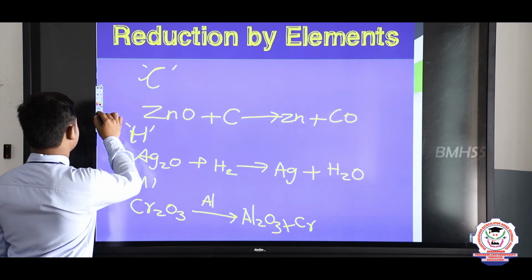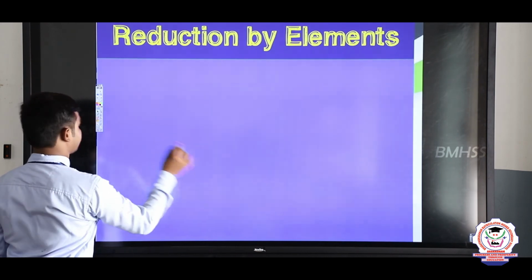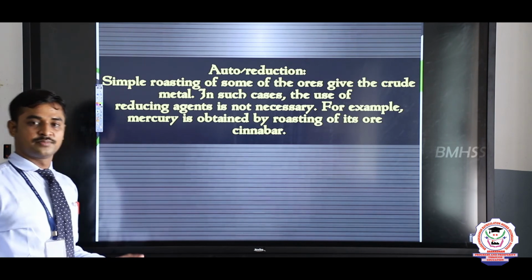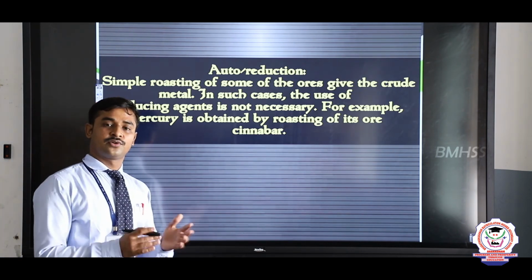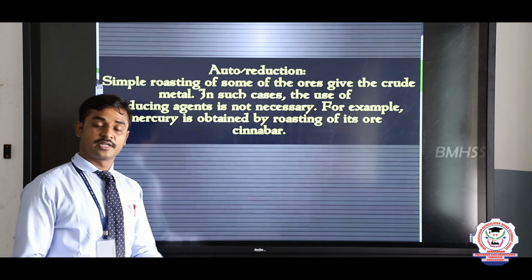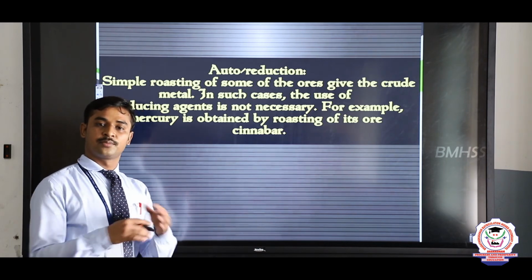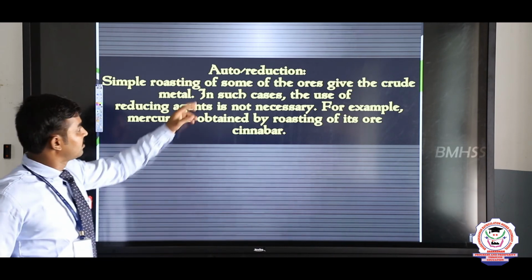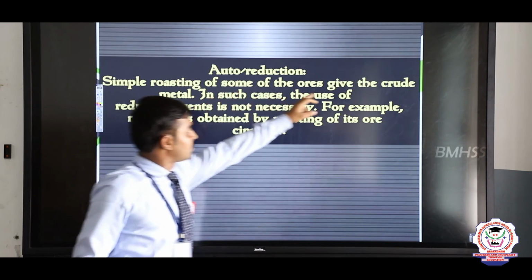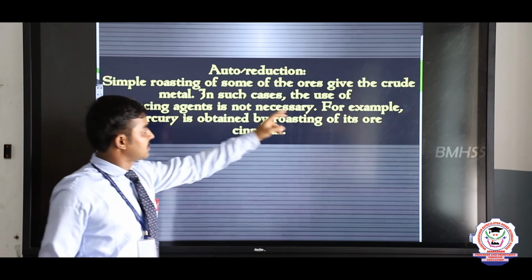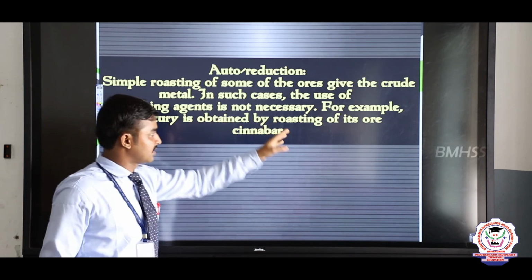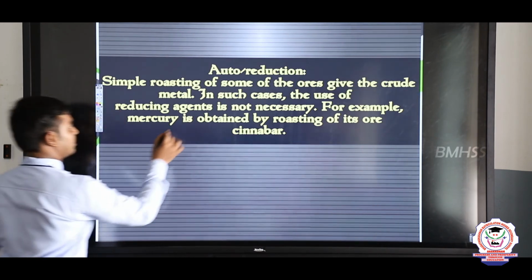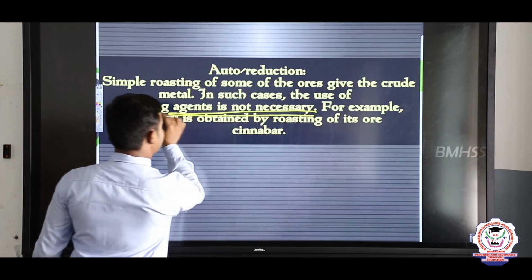And finally, we have the last reduction, that is auto reduction. Auto reduction means the metal oxide does not need any other metals or any other elements or smelting process, it automatically reduces itself. For example, a simple roasting of some of the ores gives the crude metal. In such cases, the use of reducing agents is not necessary. So, reducing agents not being necessary is the main point in auto reduction.